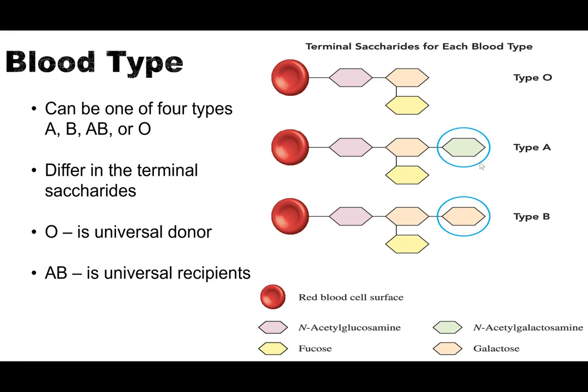If you are, unfortunately, type A or type B, you can only receive your own type, O, or type AB. If you are type B, you cannot receive type A. If you receive type A, your body's going to look at this and say, yeah, I don't know what that is with that weird terminal saccharide, and I'm going to destroy it. So if you are a type B and you get type A, that could be a very costly mistake. So that's just the difference in blood types. I put it in here because it has to do with saccharides, or carbohydrates. And it's these different types of carbohydrate rings.